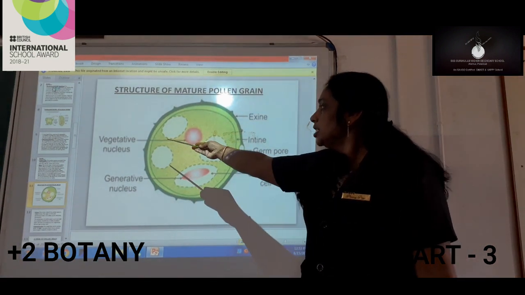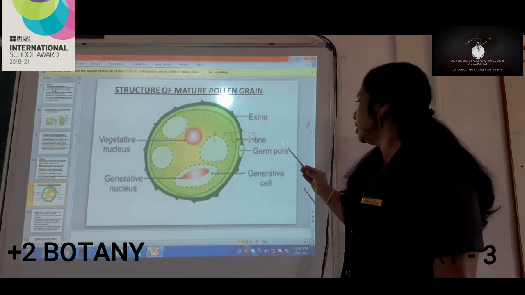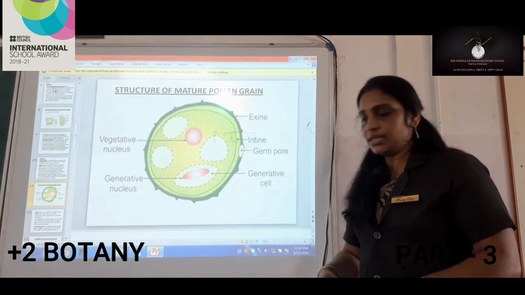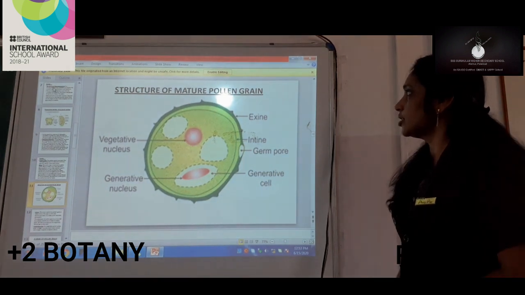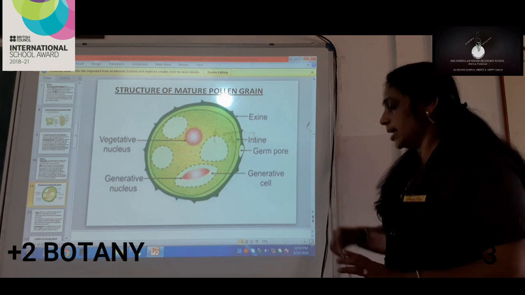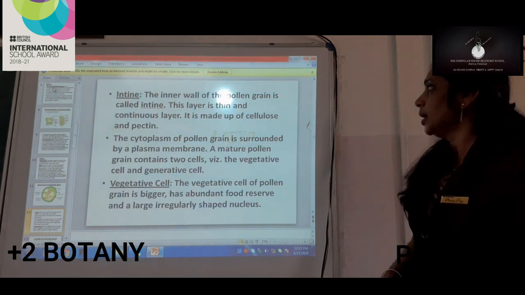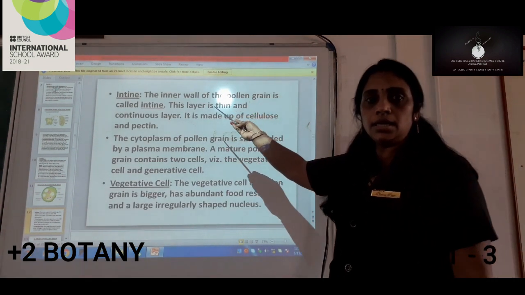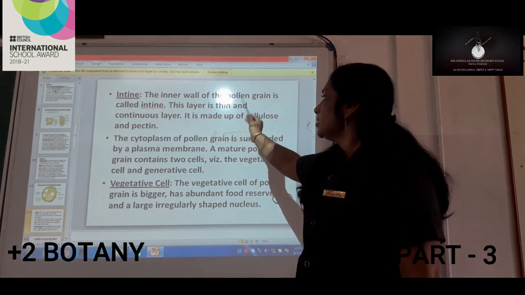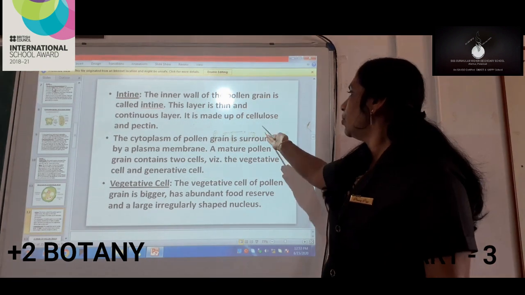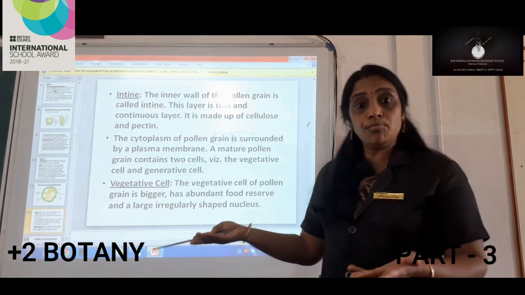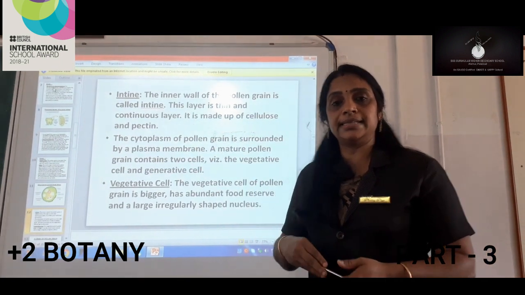Related to the vegetative nucleus and generative nucleus, or the vegetative cell and generative cell, we are going to study later in this chapter itself. So this is the structure of a mature pollen grain, where we can see the exine, the intine and the germ pore. Now the second part, the inner layer of the pollen grain, is the intine. This layer is thin and it is made up of cellulose and pectin. It is not as important as the exine.